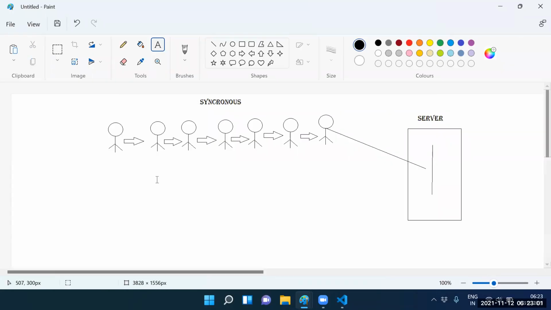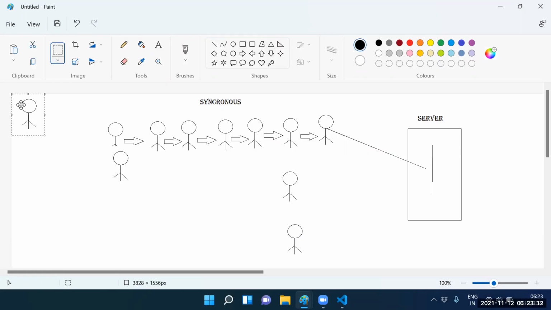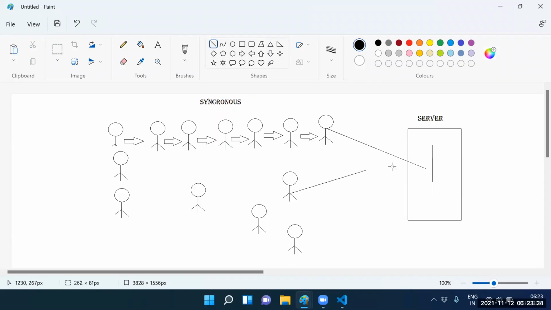Guys, do you know what a synchronous call is? Now imagine this: all the clients enter the server at a time.